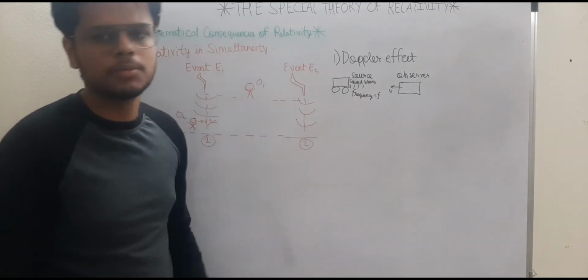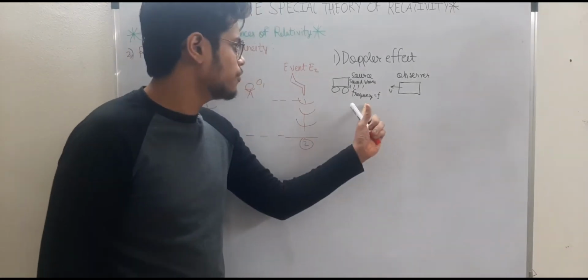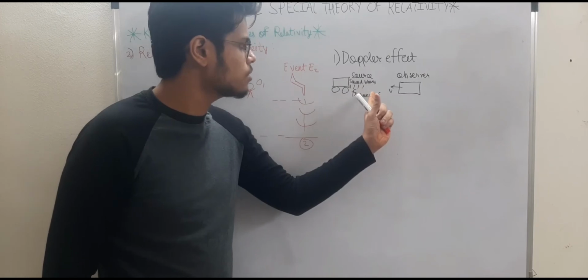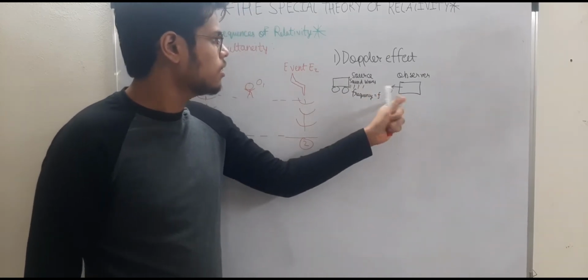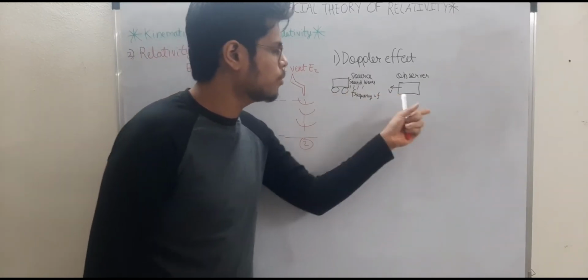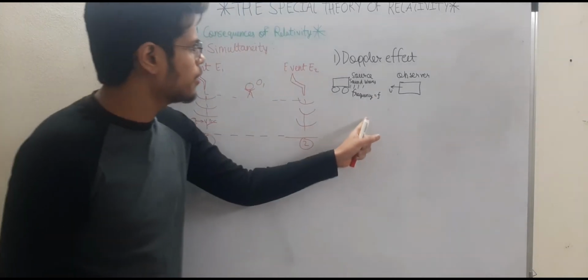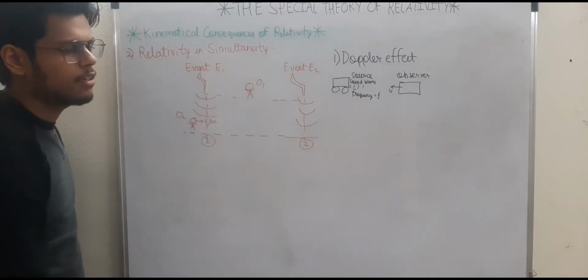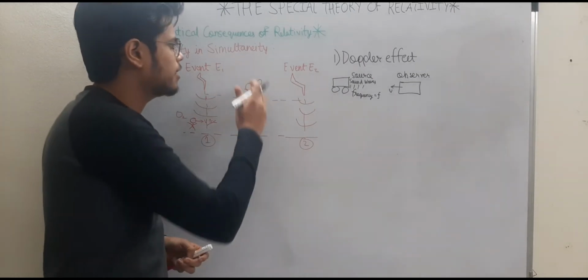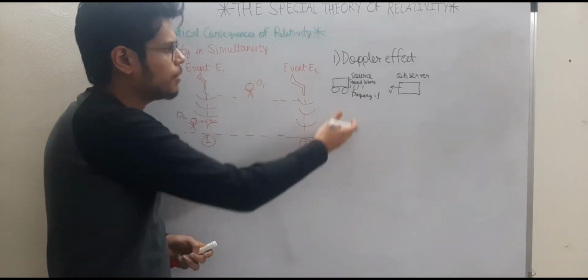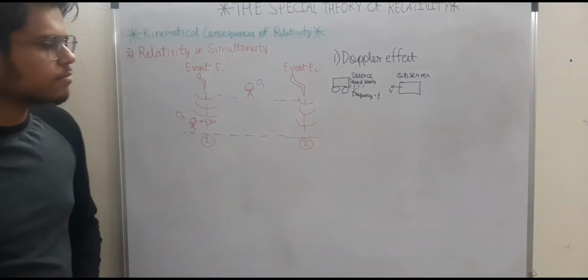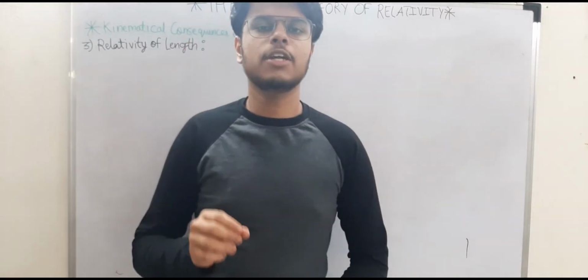So here also observations are changing, because the frequency of the sound emitted by the source depends on the relative velocity of the source and the observer, right? So the Doppler effect is the best example of the relativity of simultaneity. Although the relativity of simultaneity holds for light, the Doppler effect holds for sound. So now let's talk about the relativity of length.